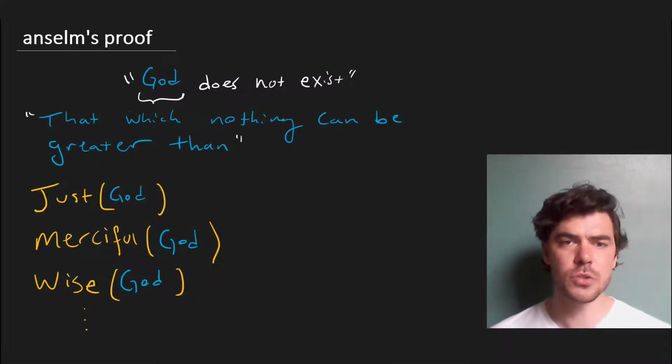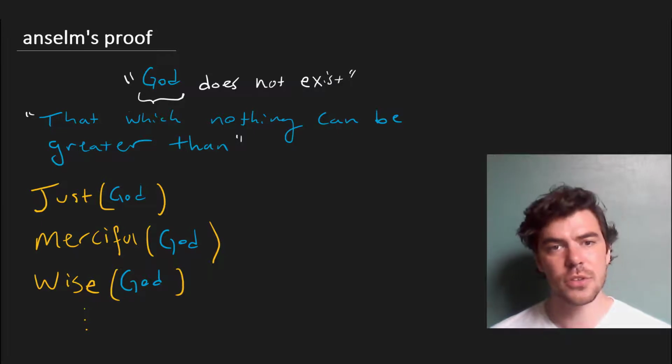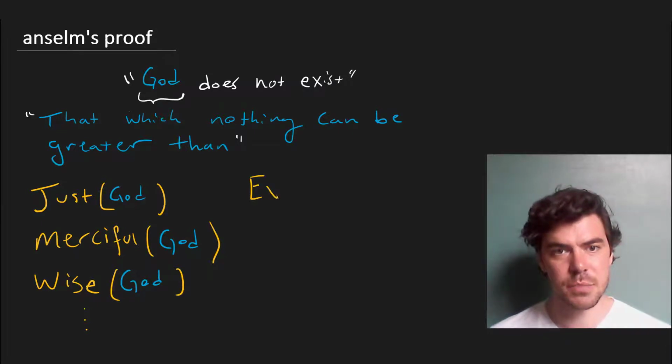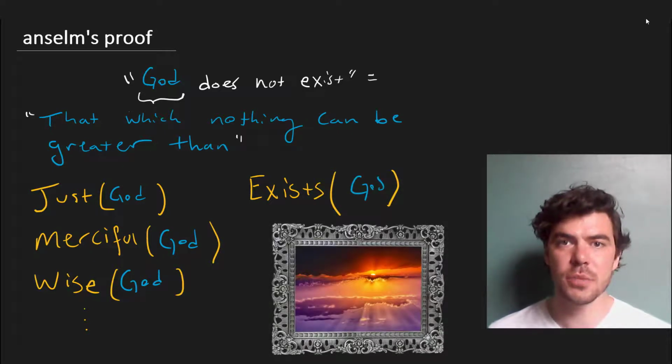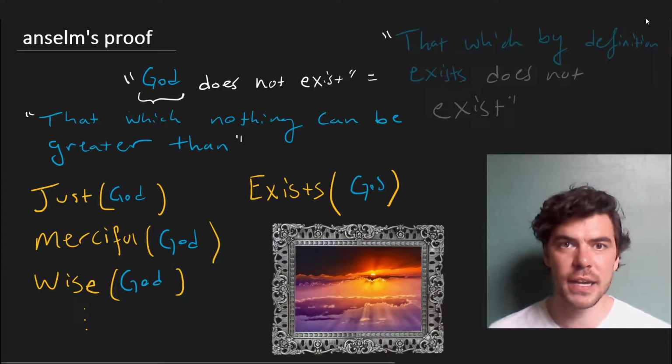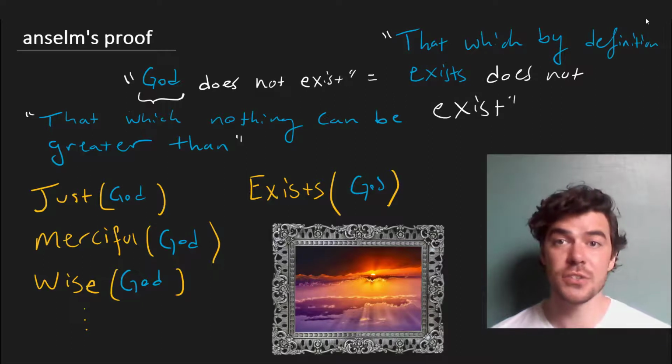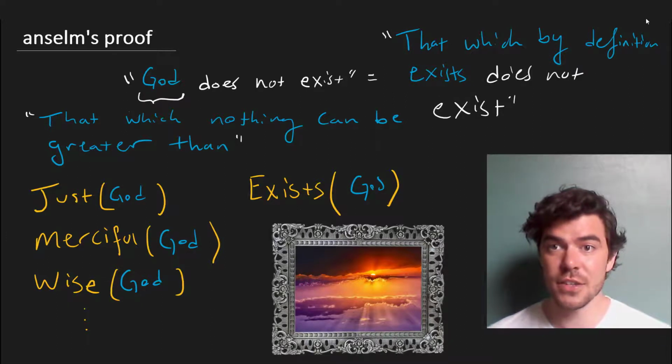But wait a minute, it's also better to exist than not to exist. And so pretty soon our special existence predicate will show up on this list of divine attributes. And here we face a contradiction because our original statement starts to look like that which by definition exists does not exist. And this is a contradiction in terms.